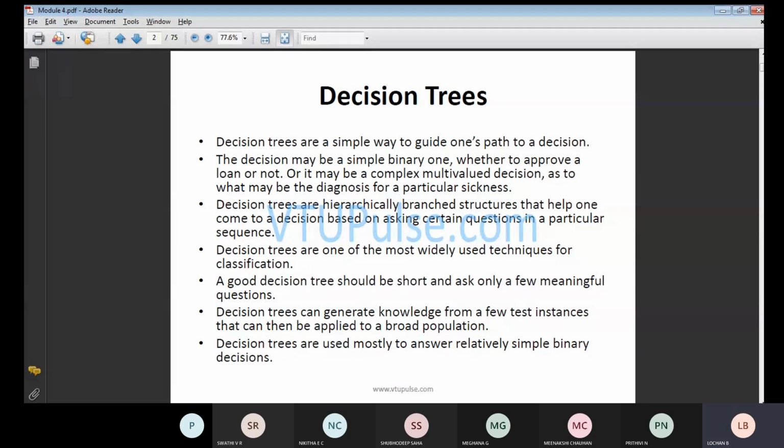So in that particular case, we will be having many more cases. We are going to make use of certain questions with respect to particular sequences. For example, if you want to construct any tree structure, let us consider your ATC subject, that is automata theory, or you may study compiler design, whatever it may be. Whenever we construct any parse tree, we will be maintaining one particular root node.